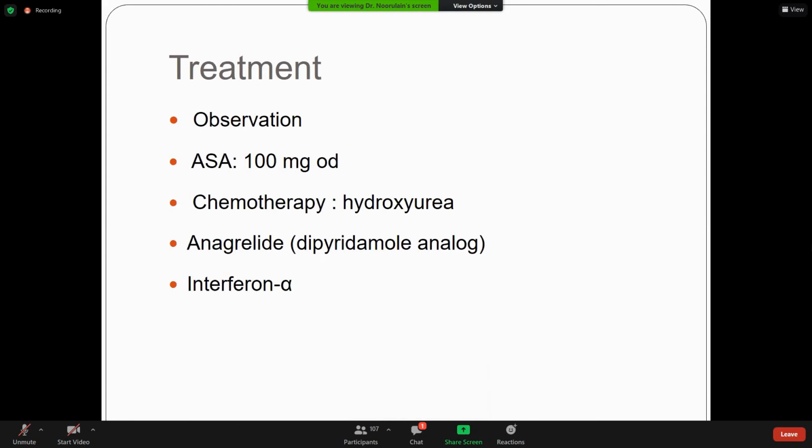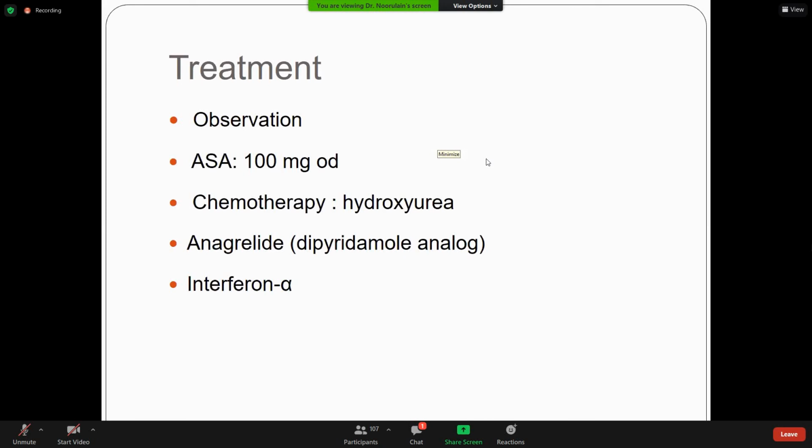Hydroxyurea is a cytoreductive therapy. When there are increased cells in your blood, you can give hydroxyurea. Hydroxyurea is the cytoreductive therapy to decrease the cell count. It can cause cytopenias if you give it for a prolonged duration. If there is thrombosis, you can give aspirin and you can give anticoagulant therapy in this patient.